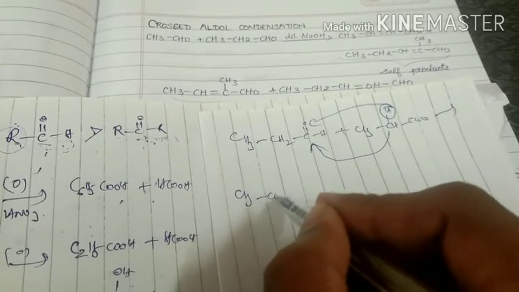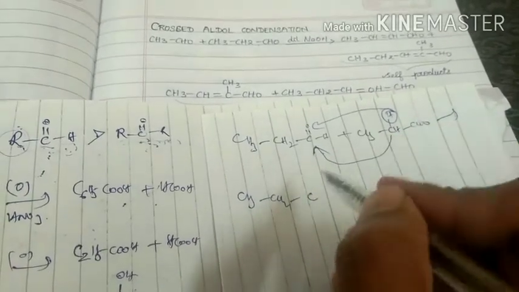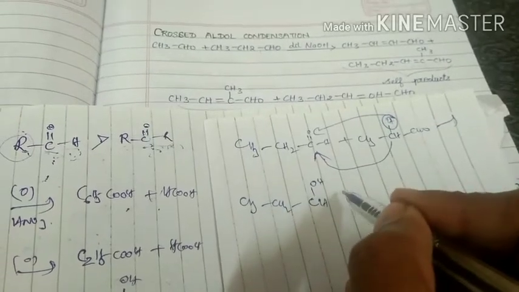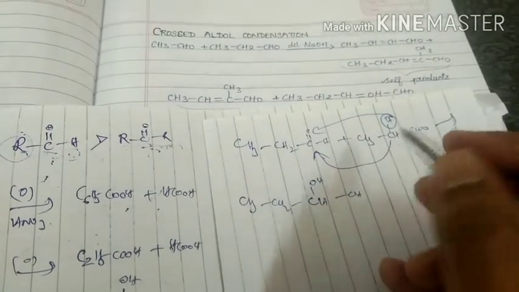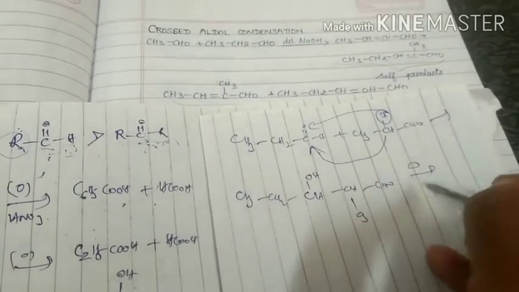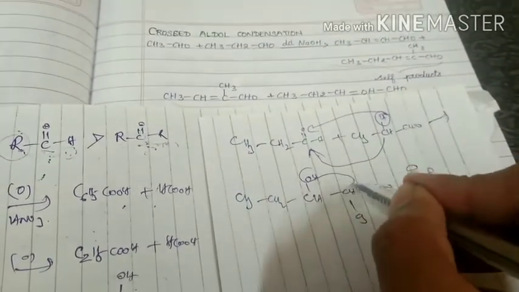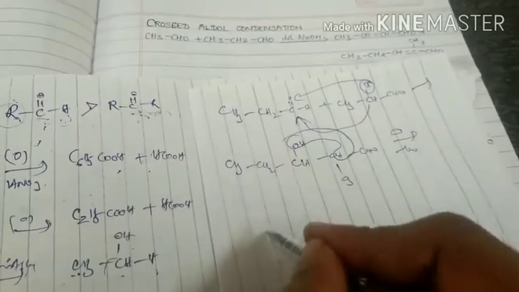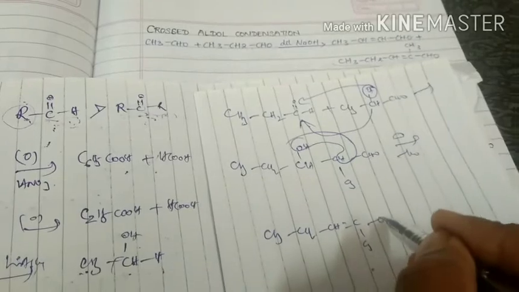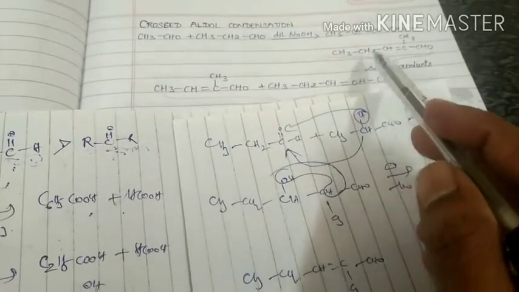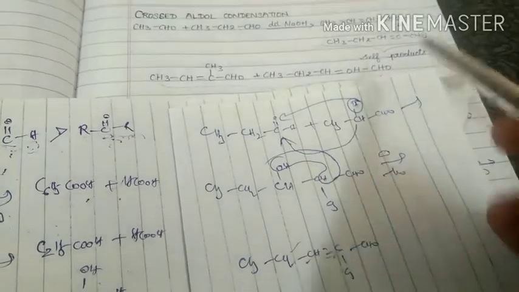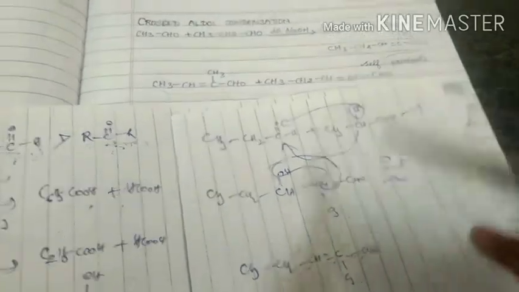Finally we get CH3 CH2 CHOH CH CH3 CHO, and it undergoes heating. We get CH3 CH2 CH double bond C CH3 CHO.